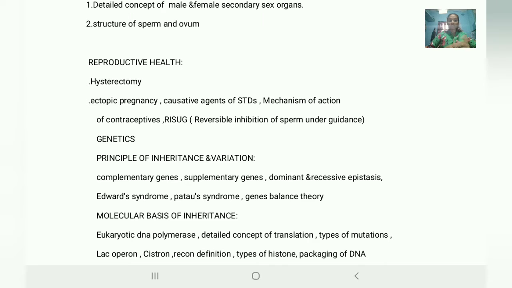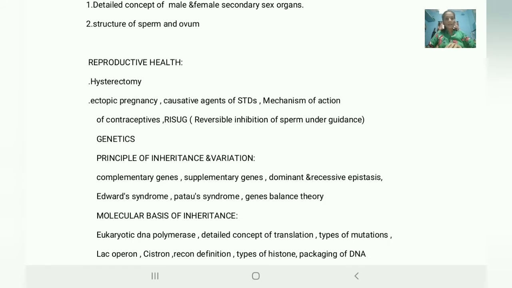Next, in genetics, principle of inheritance and variations. The basic lessons for genetics are principle of inheritance, and the second one is molecular basis, which is in application form. So in the principle of inheritance and variation chapter, you have to learn the complementary genes. What are complementary genes? What are supplementary genes? And dominant and recessive epistasis and Edwards syndrome. It is a very important syndrome, and Patau's syndrome, genic balance theory, which is not given in NCERT. You can say that it is out of NCERT.